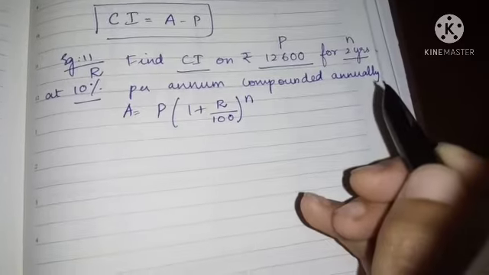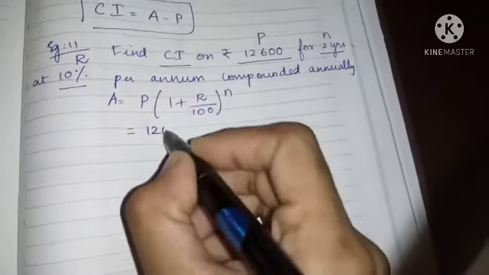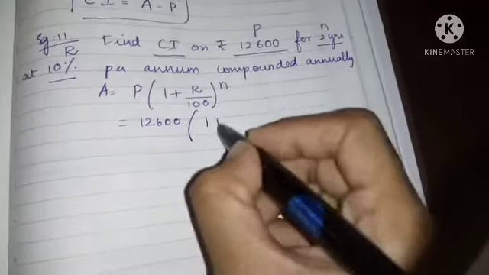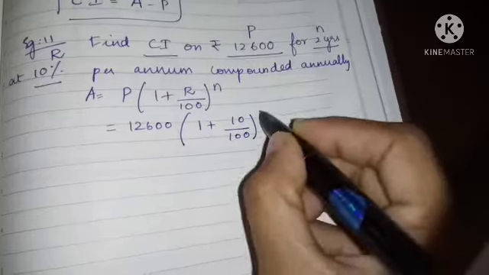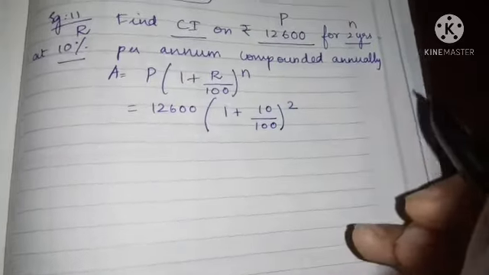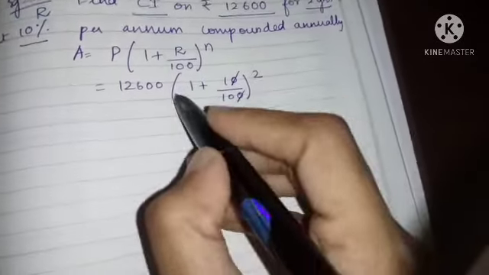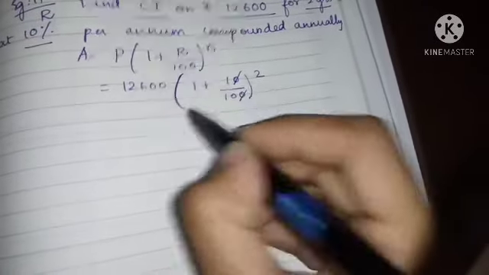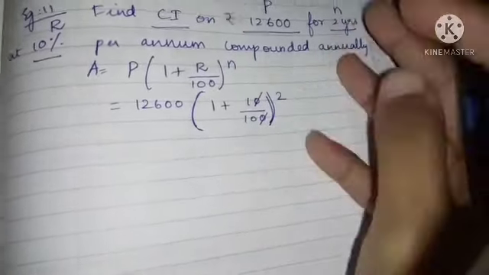P into 1 plus R by 100 the whole power n. So what is the principal? 12,600 into 1 plus R, which is 10 by 100, the whole power 2. The zeros cancel. See children, the whole square is there, so first you do the operations inside the bracket, then you do the square.